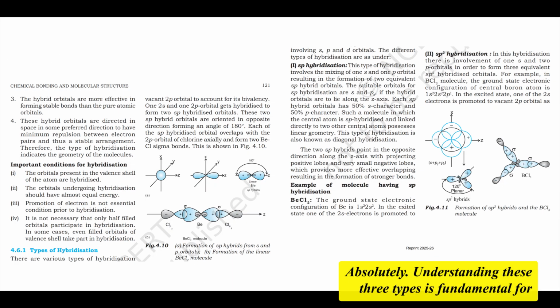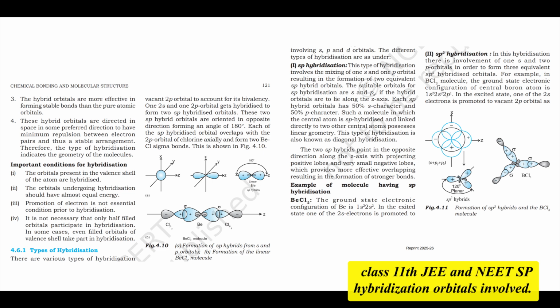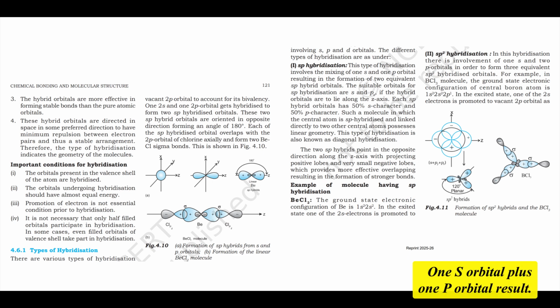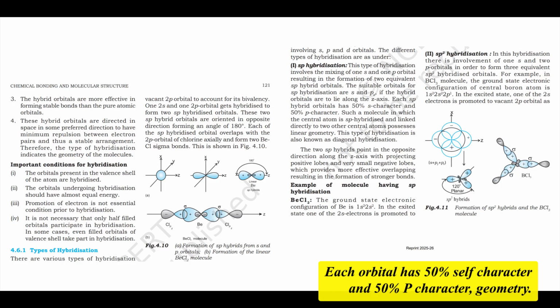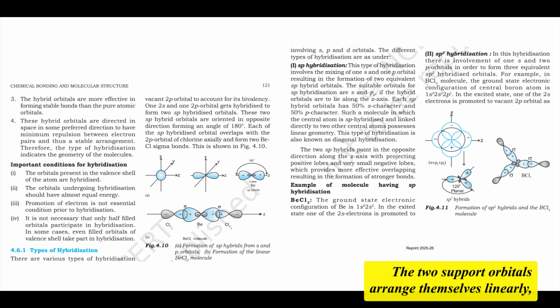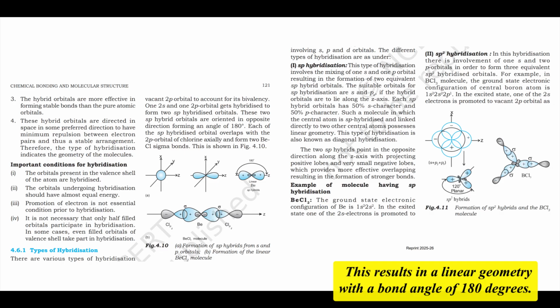Understanding these 3 types is fundamental for class 11th JEE and NEET. sp hybridization. Orbitals involved: 1 s orbital plus 1 p orbital. Result: 2 equivalent sp hybrid orbitals. Characteristics: each orbital has 50% s character and 50% p character. Geometry: the 2 sp orbitals arrange themselves linearly, pointing in opposite directions to minimize repulsion. This results in a linear geometry with a bond angle of 180 degrees.